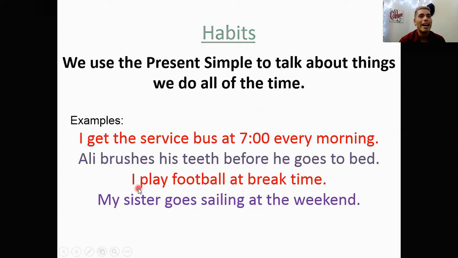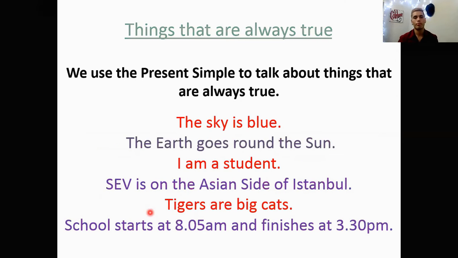For example, I get the service bus at 7 every morning. Example number 2. Ali brushes his teeth before he goes to bed. Example number 3. I play football at break time. Example number 4. My sister goes sailing at the weekend. Right? So these are activities that these people do every day. So that's why we use present simple.